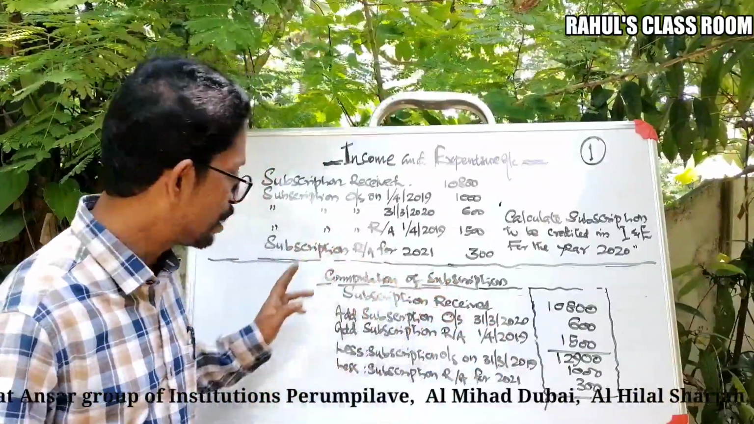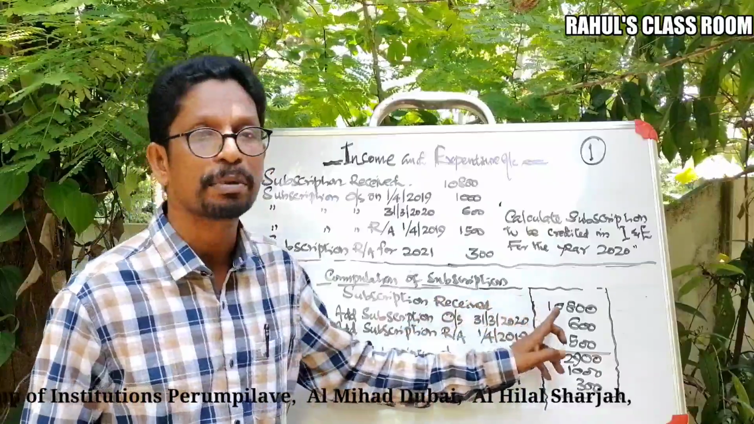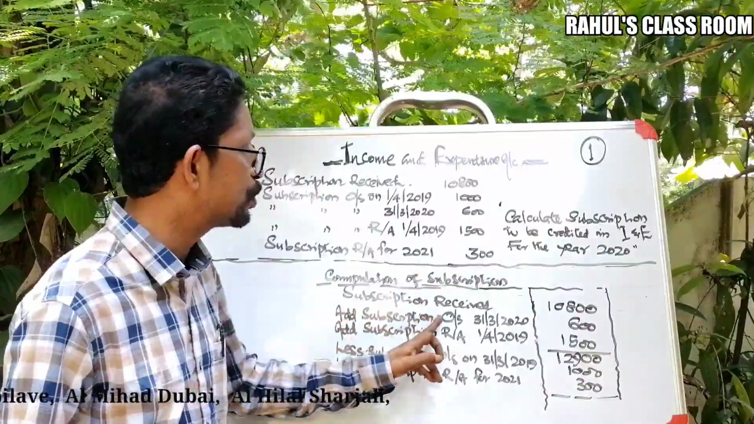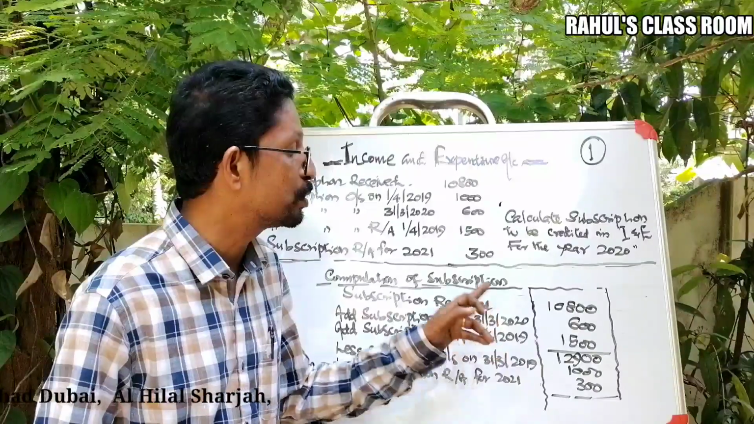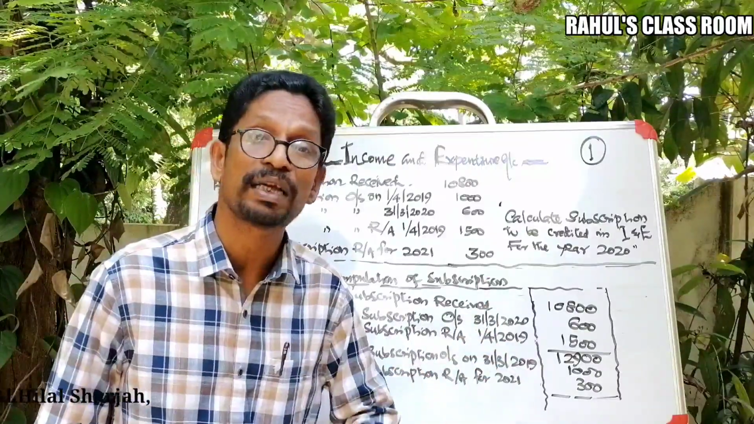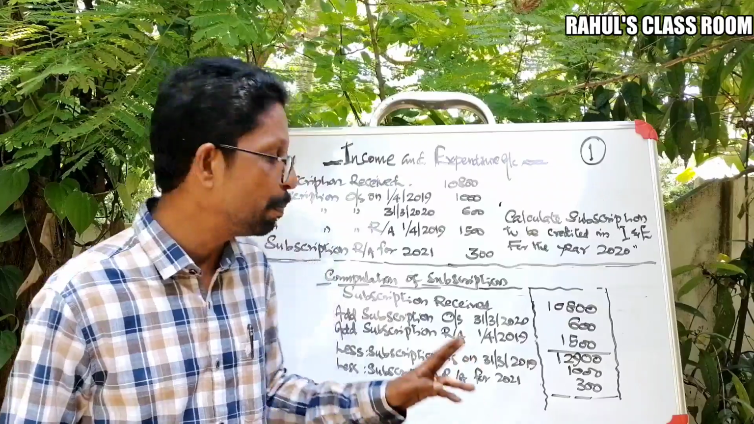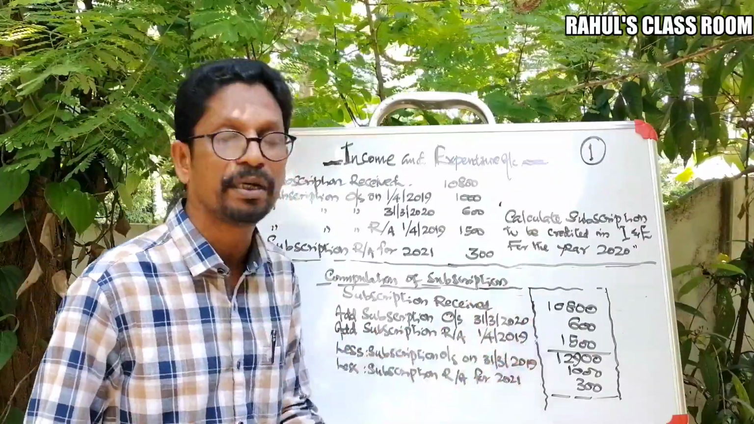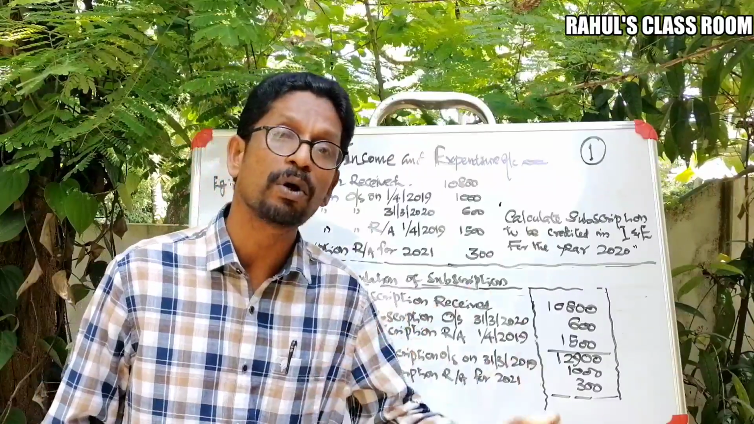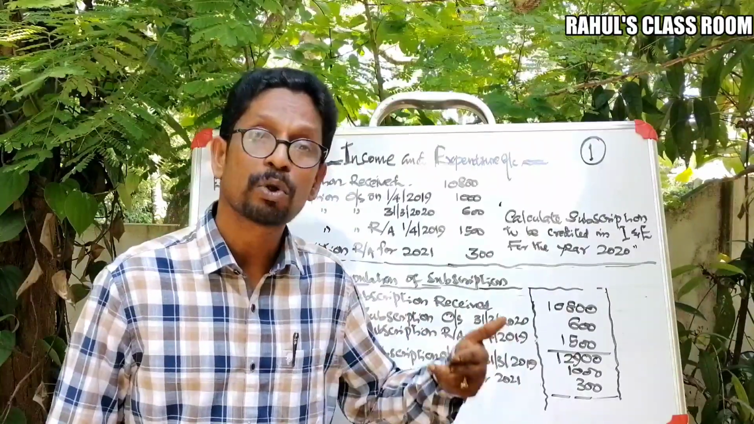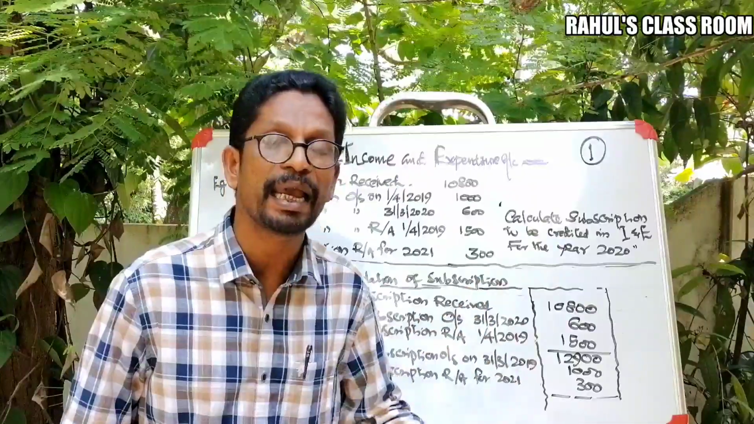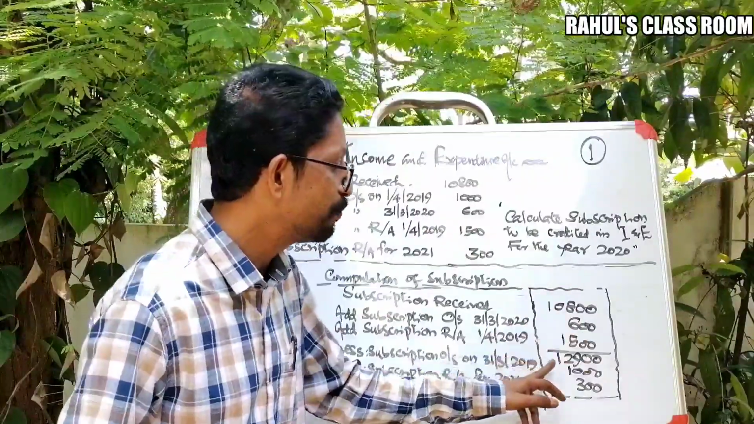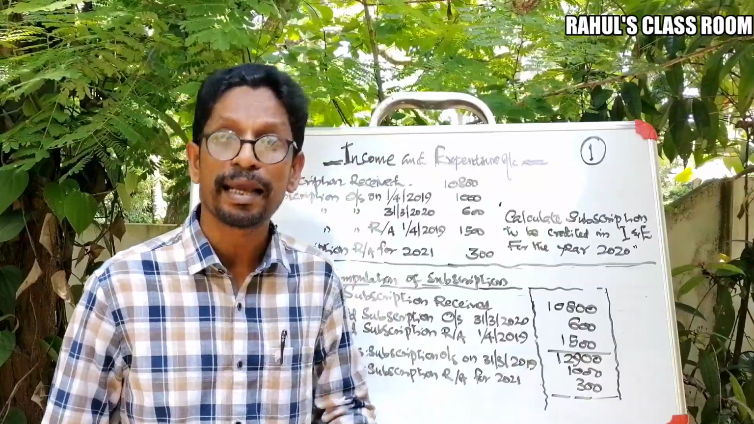Okay, thus first of all we are writing subscription received, how much total? 10,800, and again add subscription outstanding on 31/3/2020. That means it is a part of the current year's income. Therefore, it should be added here. Next one, subscription received in advance on 1/4/2019, 1,500. That is also current year's income. So these items will be added back with the total subscription 10,800. Thus, we got a total amount of 12,900.